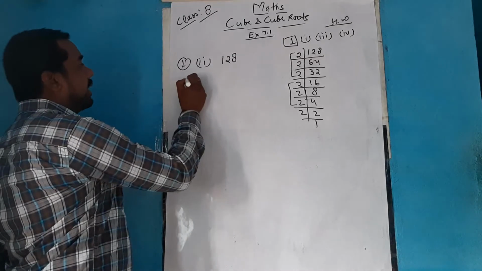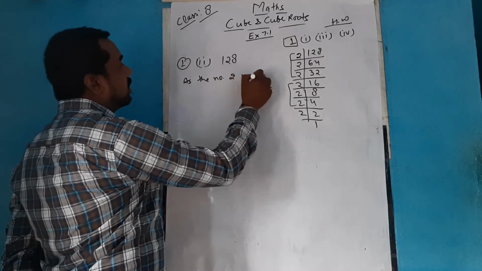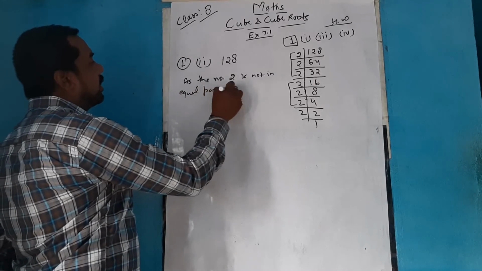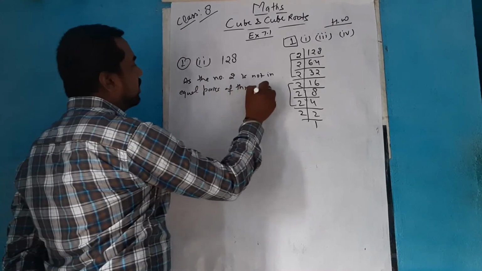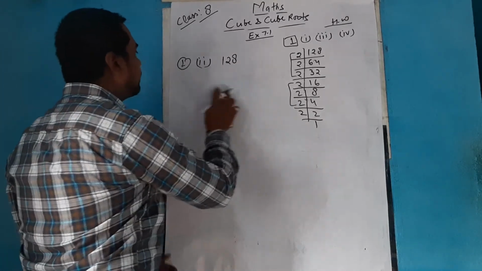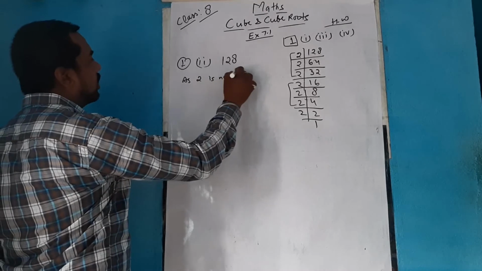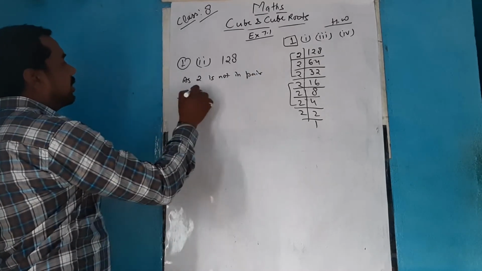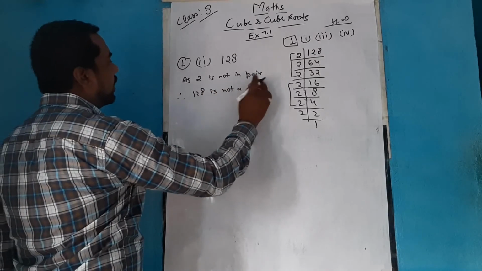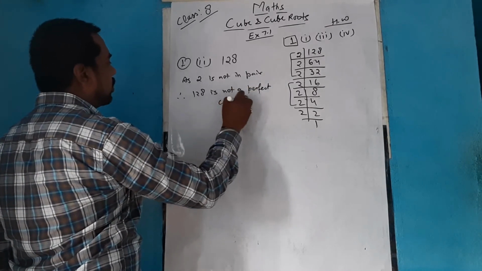So for the same, we'll write the answer as: 2 is not in equal groups of three, therefore 128 is not a perfect cube.